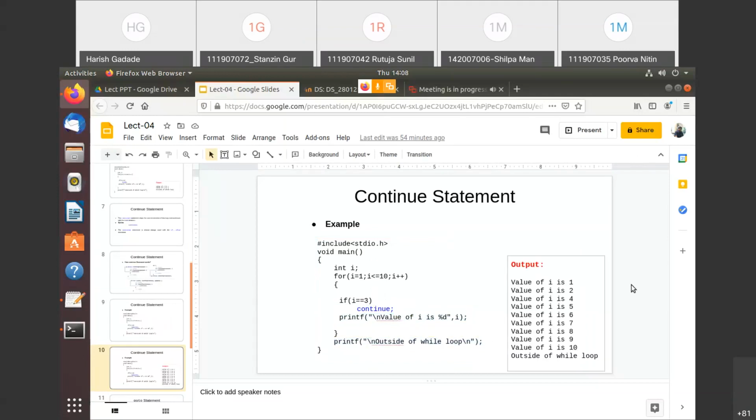Getting this? So this is the output here, right? You can see here value of I is 1, value of I is 2, but value of I is not 3 here, simply 4 is there, because we have skipped that value of I 3, right? So the output is 1, 2, 4, 3 is not there, 1, 2, 4, 5, 6, 7, 8, 9, 10, and at the end we have just written outside of while loop. Have you understood this?